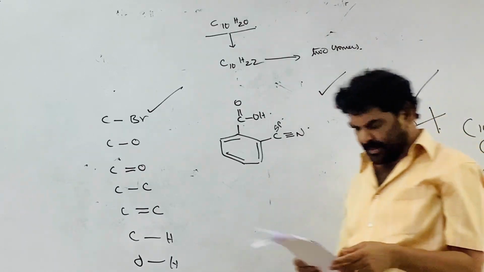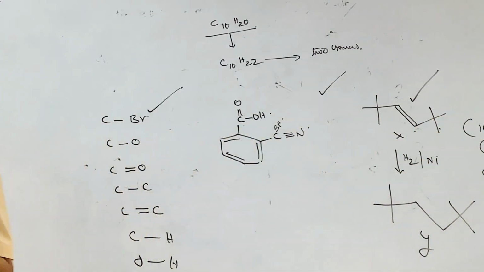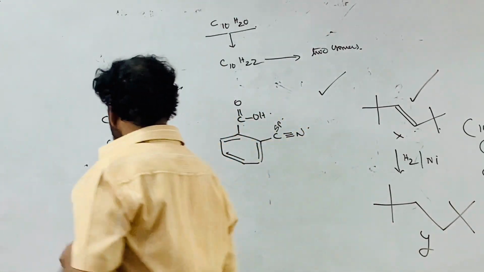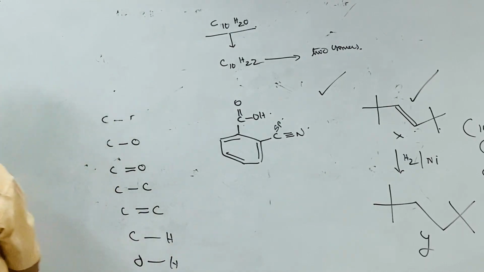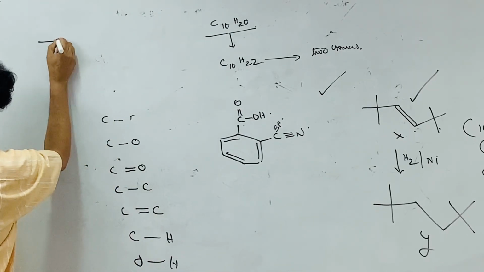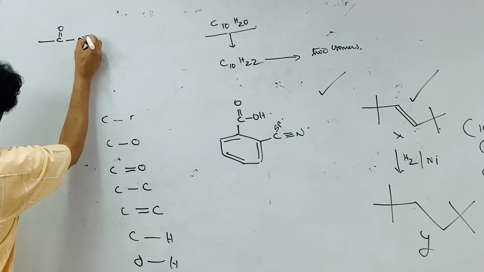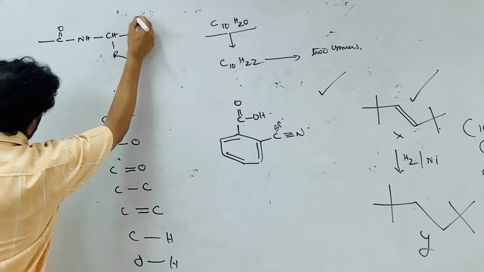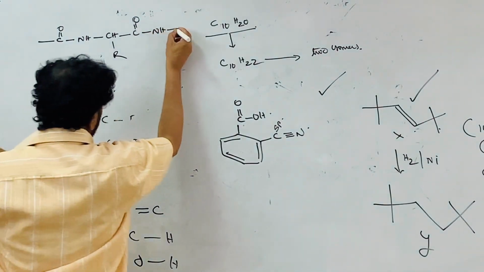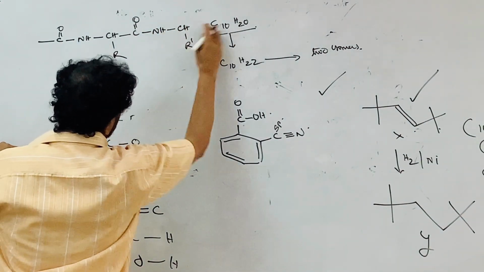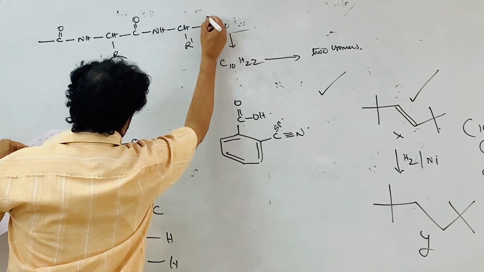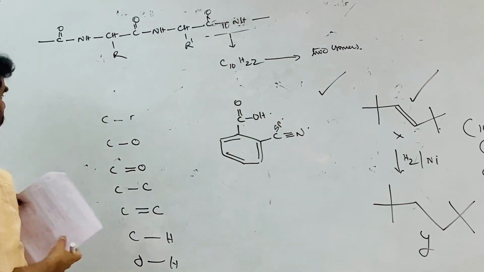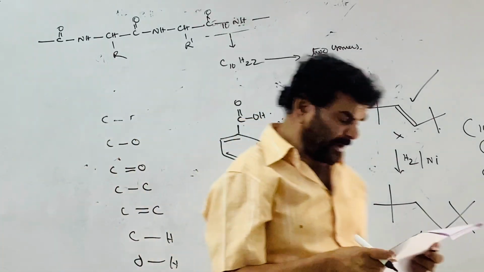1, 2, 3 statements are correct. Next, which of the following structures do not represent the peptide chain? A peptide chain should be the polymer of alpha amino acids. That is C double bond O, NH, then CHR, C double bond O, NH, then CHR prime, C double bond O, NH, like this. So these are alpha amino acids.